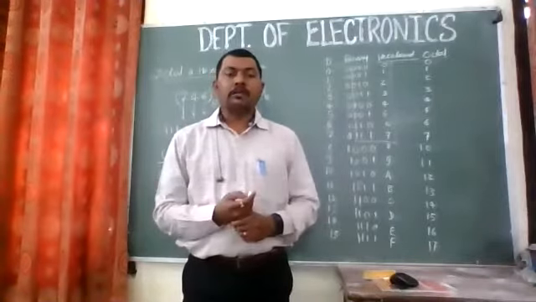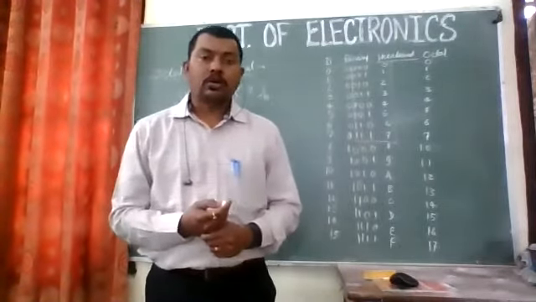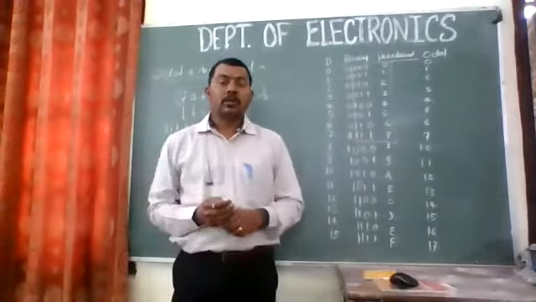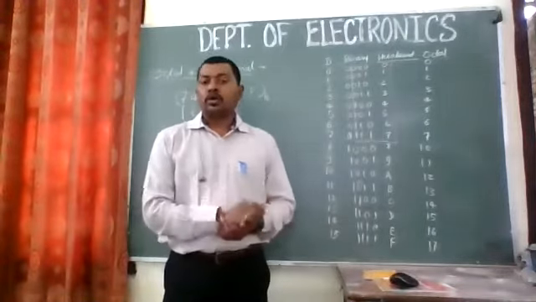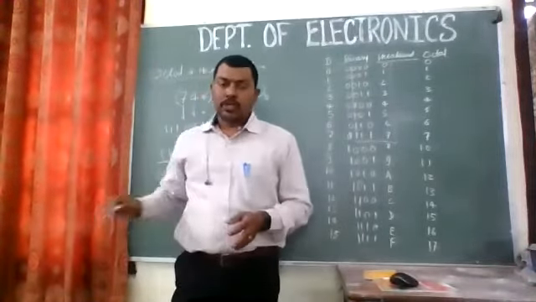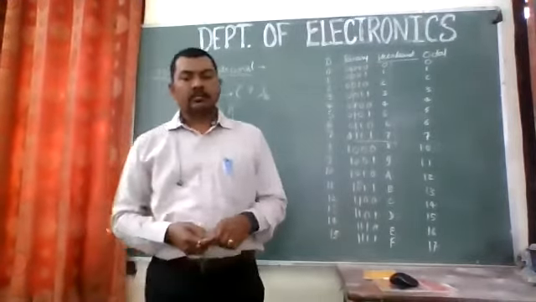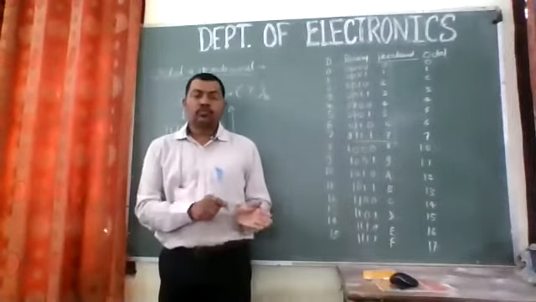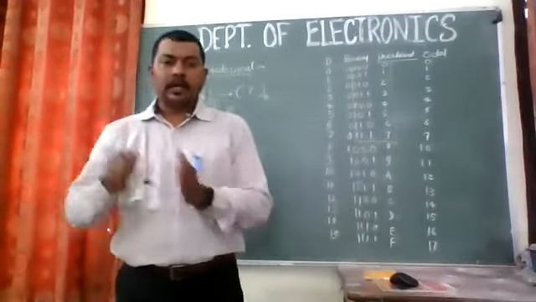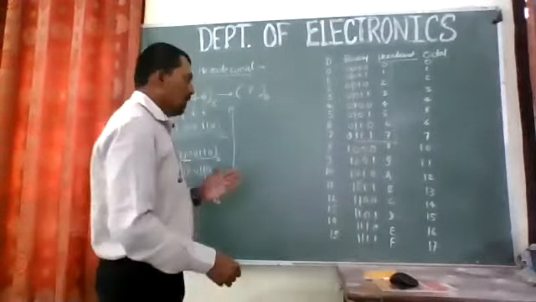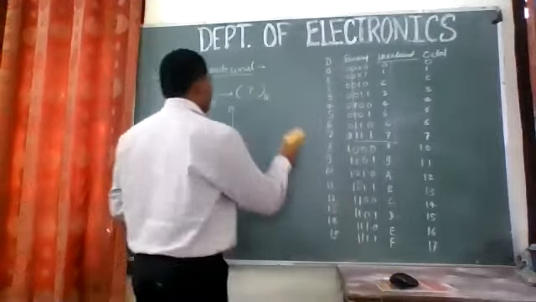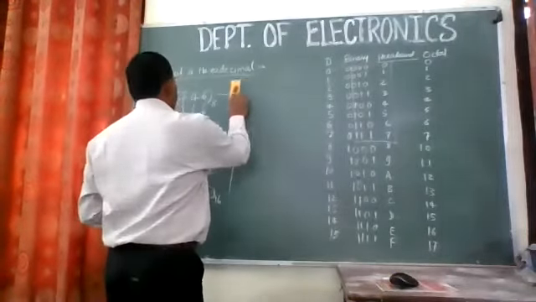Directly, we don't have any method to convert an octal number to hexadecimal or from hexadecimal to octal. We have to go through binary. First octal to binary and binary to hexadecimal. A little bit tricky, but we have that procedure.